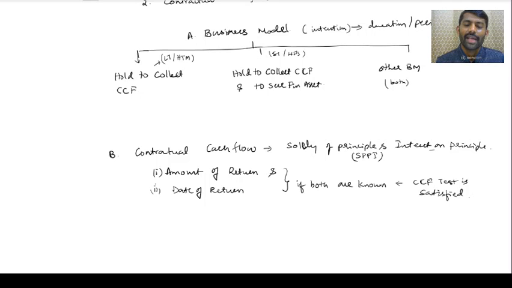Technically, suppose I say contractual, that is hold to collect contractual cash flow. That means one type of doubt will come or not? Basically, it is intention, duration, and returns. So intention and return. Return means cash flow. That cash flow, if you could determine the date and amount, when we are going to receive and how much we are going to receive, if you can determine both, then the CCF test is satisfied. If the date of return and amount of return you couldn't determine, then the CCF test is failed. Got it?